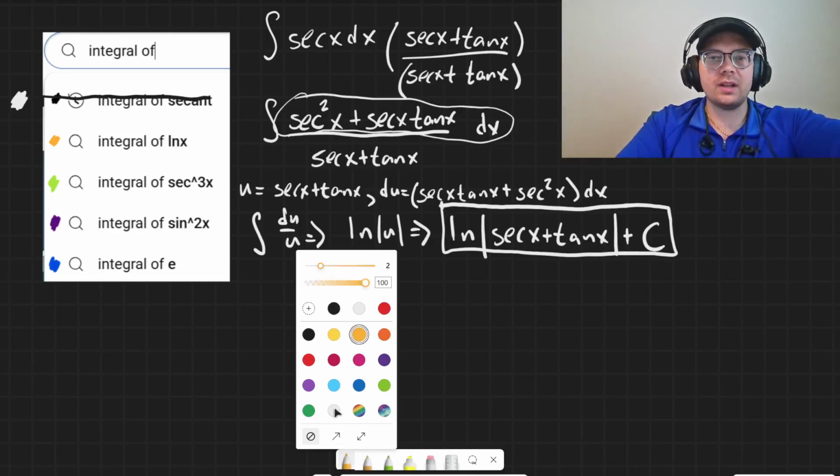Oh, you know what? I already have orange set up. I didn't need to do that. Right, well, let's just go to purple, and then we'll do this.